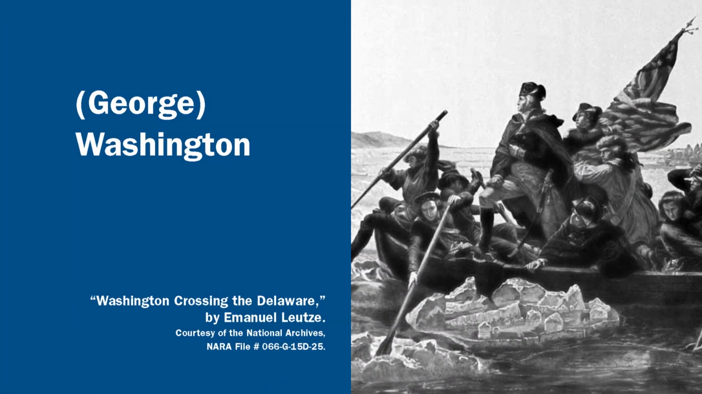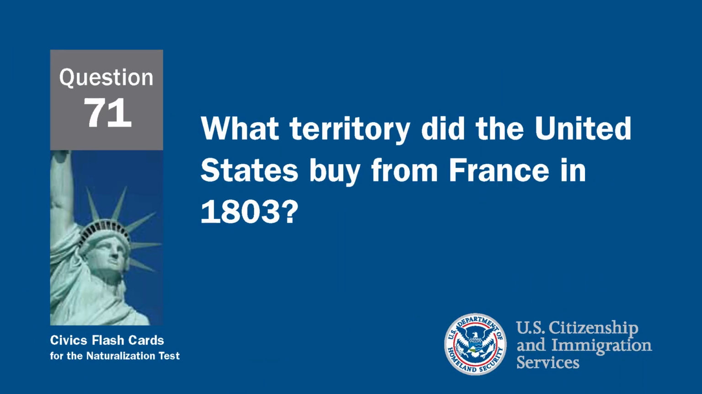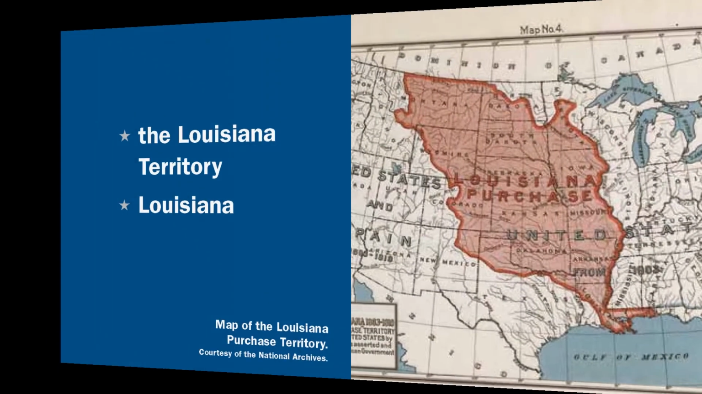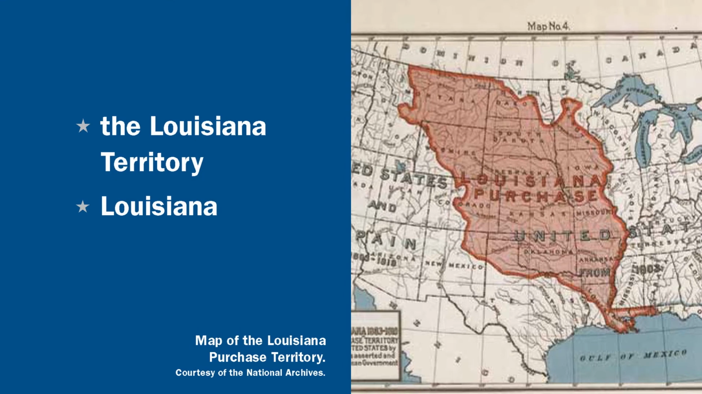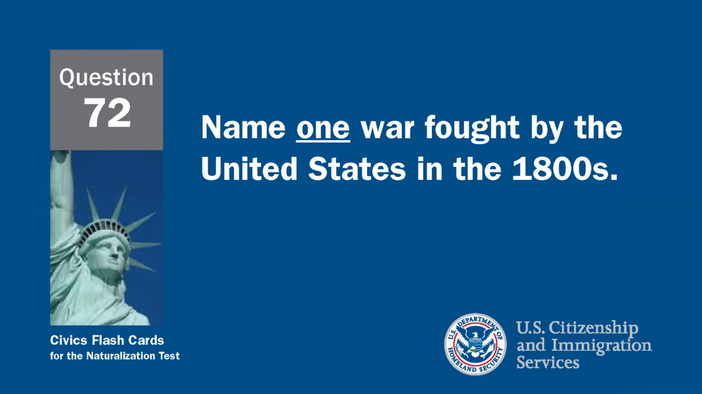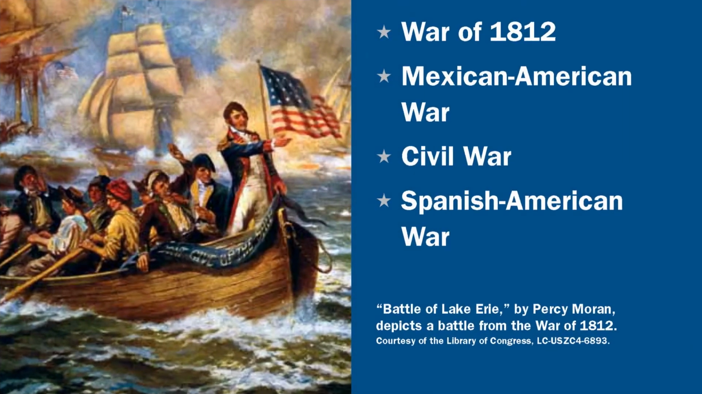What territory did the U.S. buy from France in 1803? The U.S. bought the Louisiana Territory in 1803 from France. Name one war fought by the United States in the 1800s. There were several wars fought by the United States in the 1800s, among them the War of 1812, the Civil War, the Mexican-American War, and the Spanish-American War.